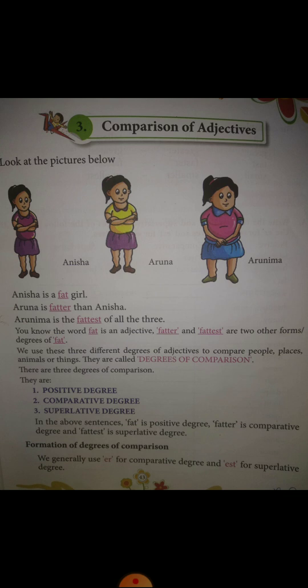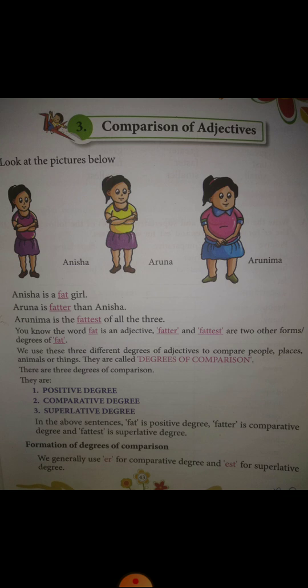Positive degree is the adjective which is not changed. For example, in the first sentence we just said Anisha is a fat girl. So fat is an adjective. Fat is the original word and it will remain as it is. So it is the positive degree when we are not comparing anything with anyone, right? We have not compared Anisha with any girl. We just said that she is fat. So fat is a positive degree of comparison.